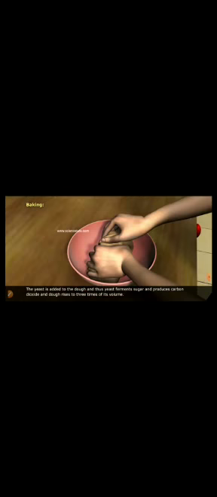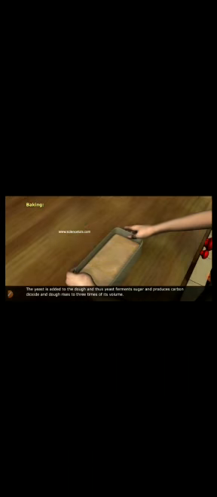Starch gets converted into sugar. The yeast is added to the dough and thus yeast ferments sugar and produces carbon dioxide, and the dough rises to 3 times its volume. When the bread is baked, it gives a spongy texture as the gas bubbles expand.